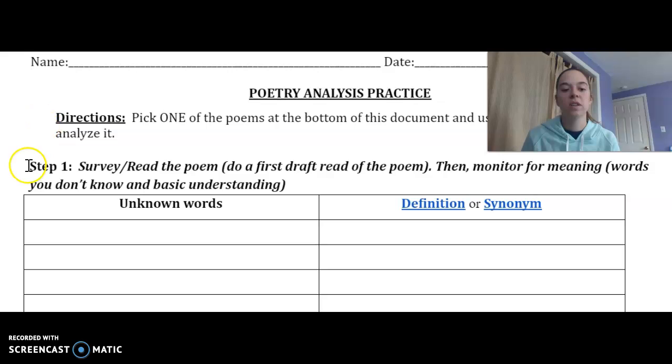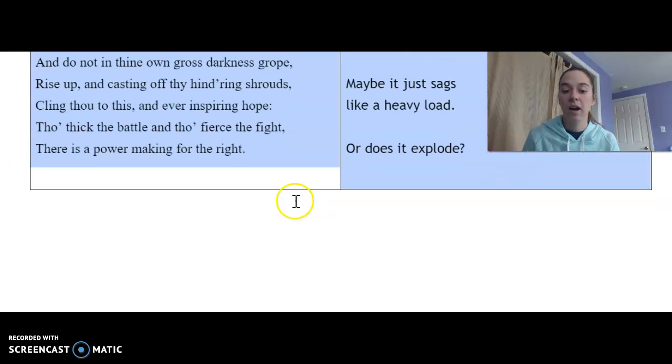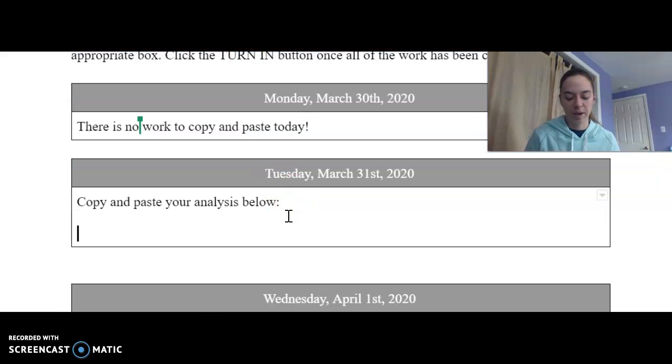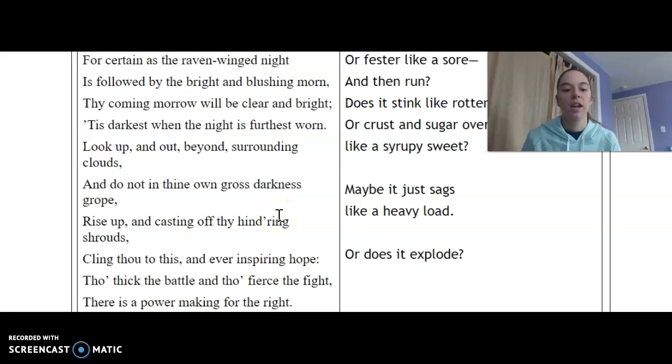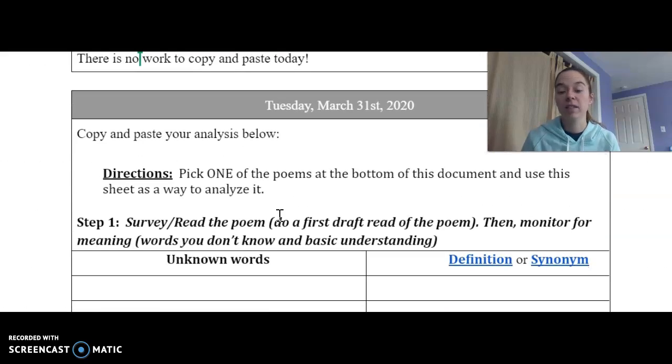So for instance, for this one, I would literally just go top to bottom here. Obviously yours would be filled out. I would copy it, and then I'm going to come back to my poetry work and paste it in right there, okay? And that's going to help me see your progress. It's going to help me give you feedback and just see how it went for you, all right?